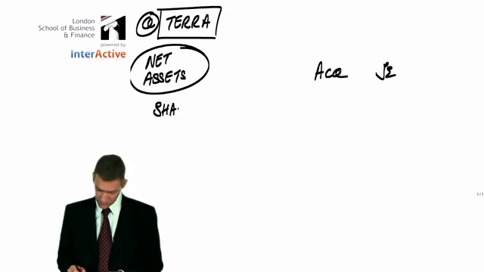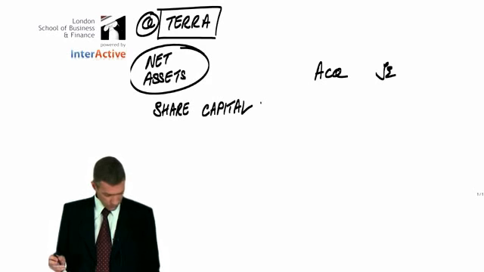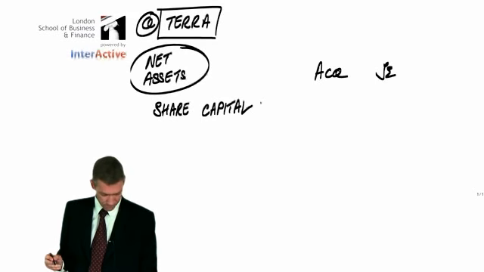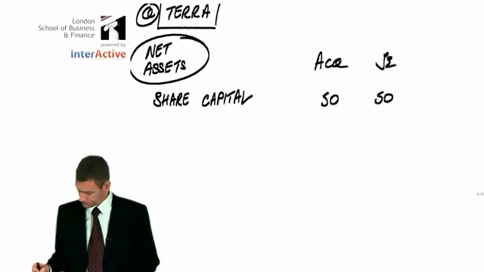The share capital doesn't change. No, it doesn't change. It was 50, and it'll still be 50 12 months later at the year end.